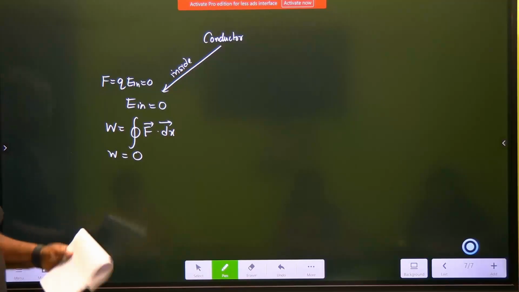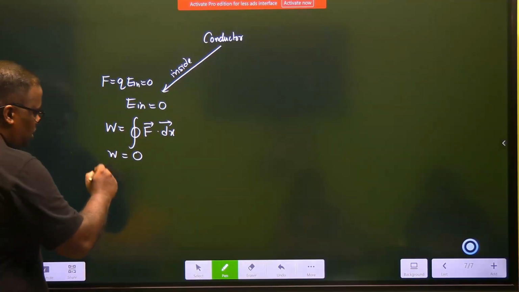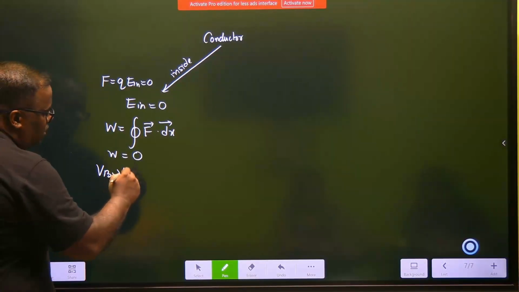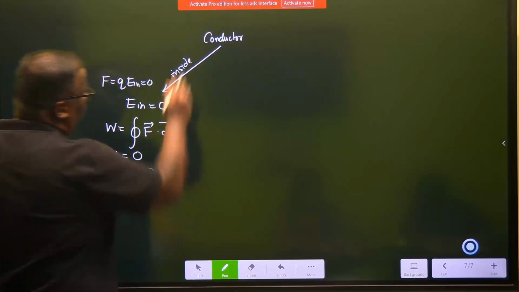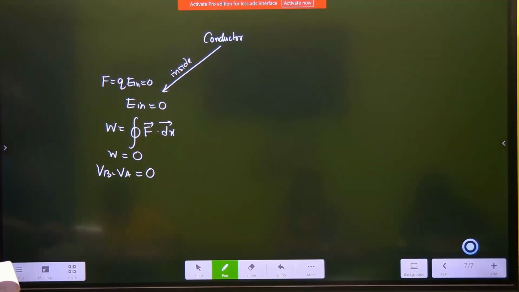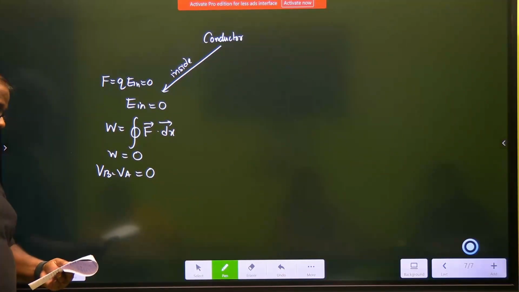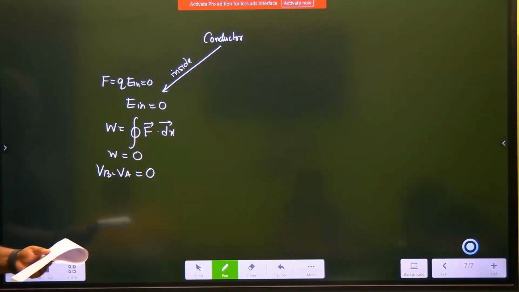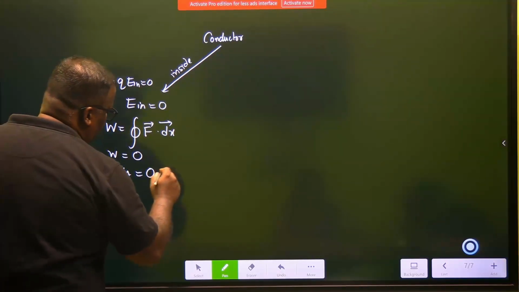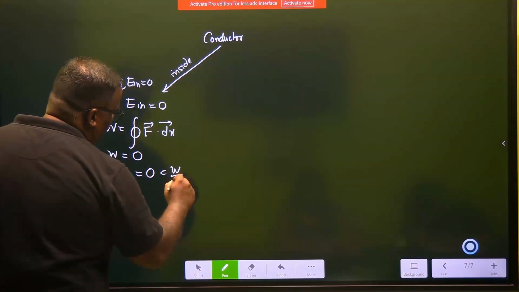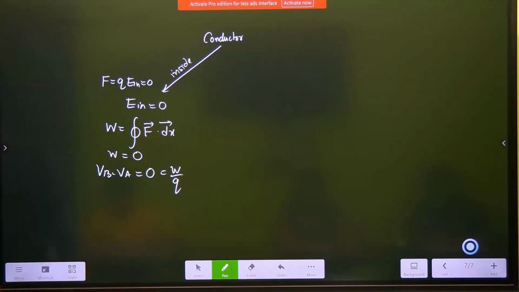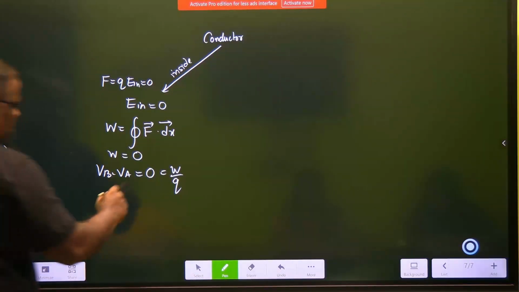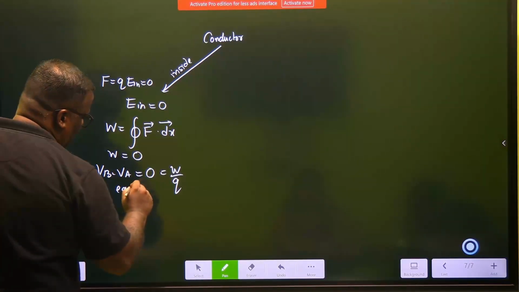So if you don't do any additional work, that means VB minus VA should also be 0. This is the explanation. Because VB minus VA is nothing but W divided by the charge that you are trying to move, and W is 0. That means this is equipotential.